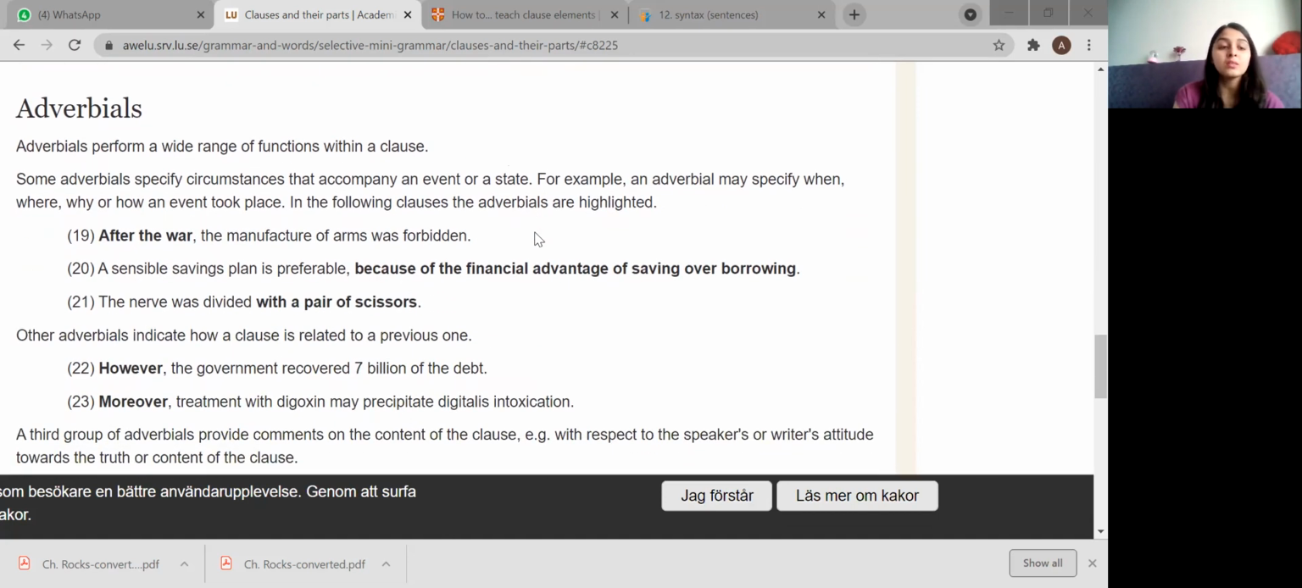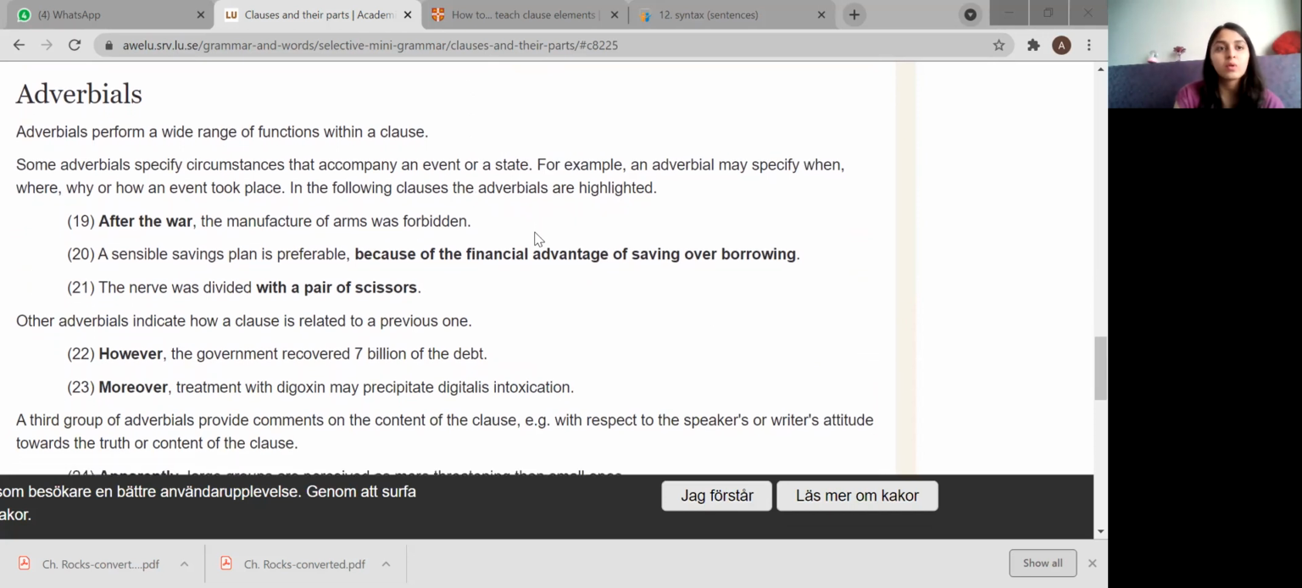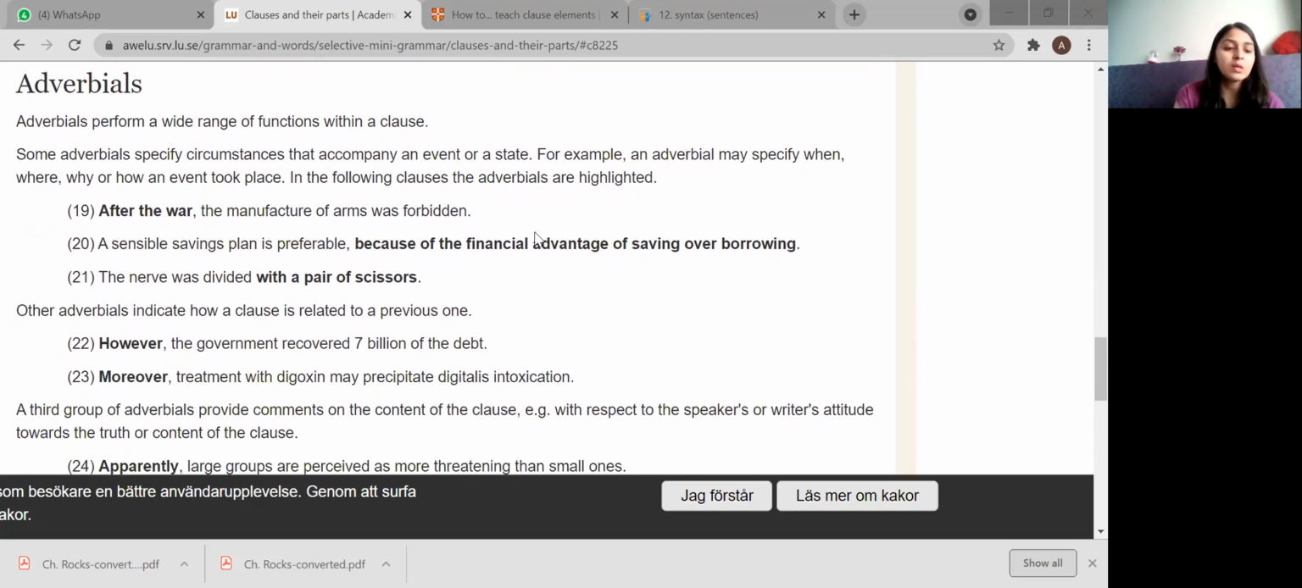All right. Now let's go to adverbials. What are adverbials? Adverbials perform a wide range of functions within a clause. Some adverbials specify circumstances that accompany an event or a state. For example, an adverbial may specify when, where, why, how an event took place. When, where, how, and why. Let's see the following examples for adverbials. You'll understand more after seeing the examples.